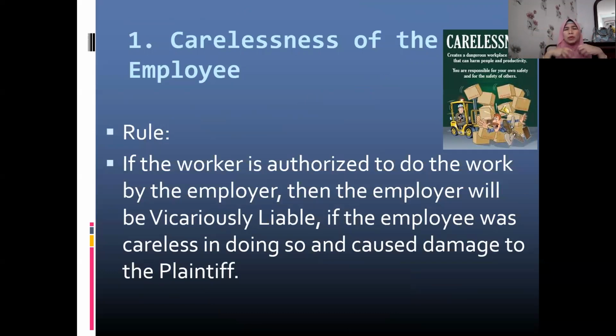What's the rule governing carelessness of the employee? If the worker, the employee, is authorized to do the work by the employer, the employer will be vicariously liable if the employee was careless in doing the work, and by doing the careless work, he caused damage to the plaintiff. In that situation, the act of carelessness doesn't absolve the employer from liability.